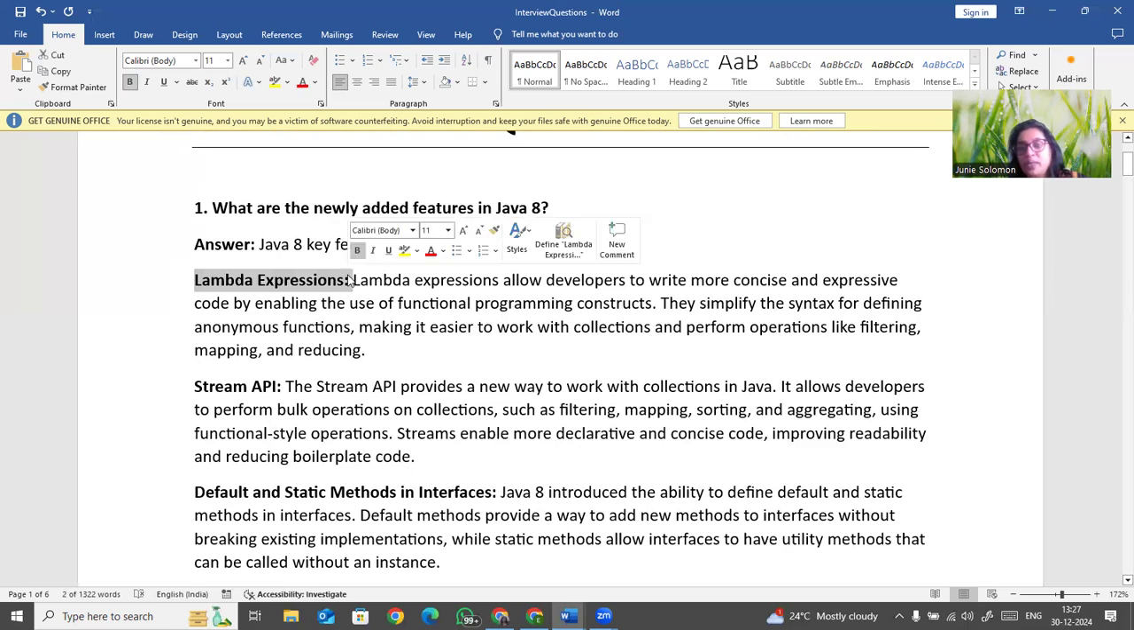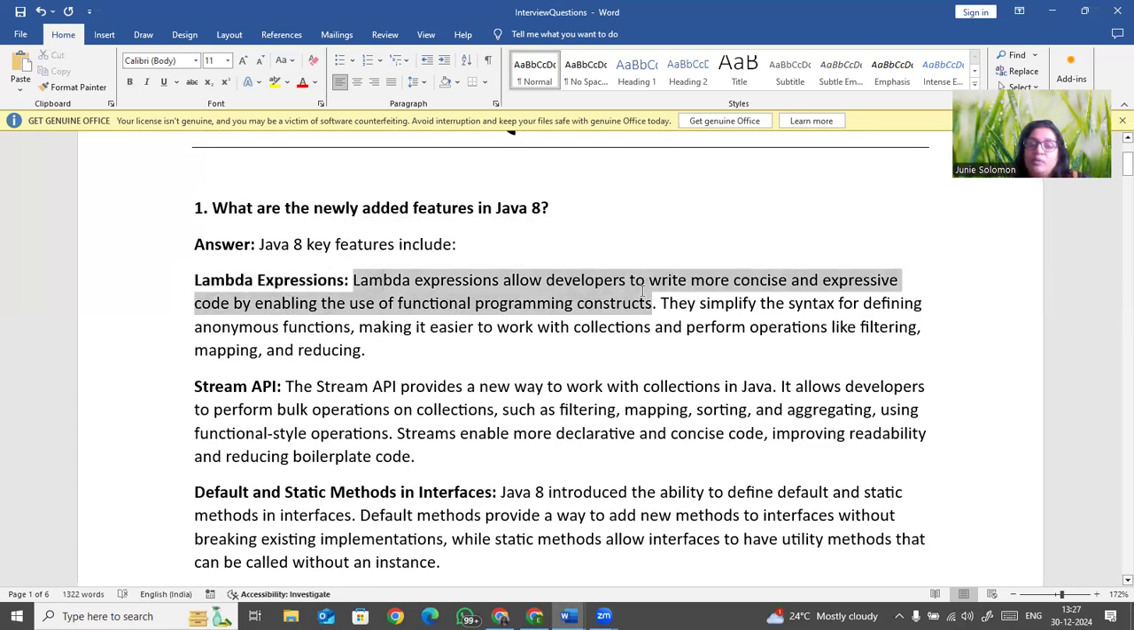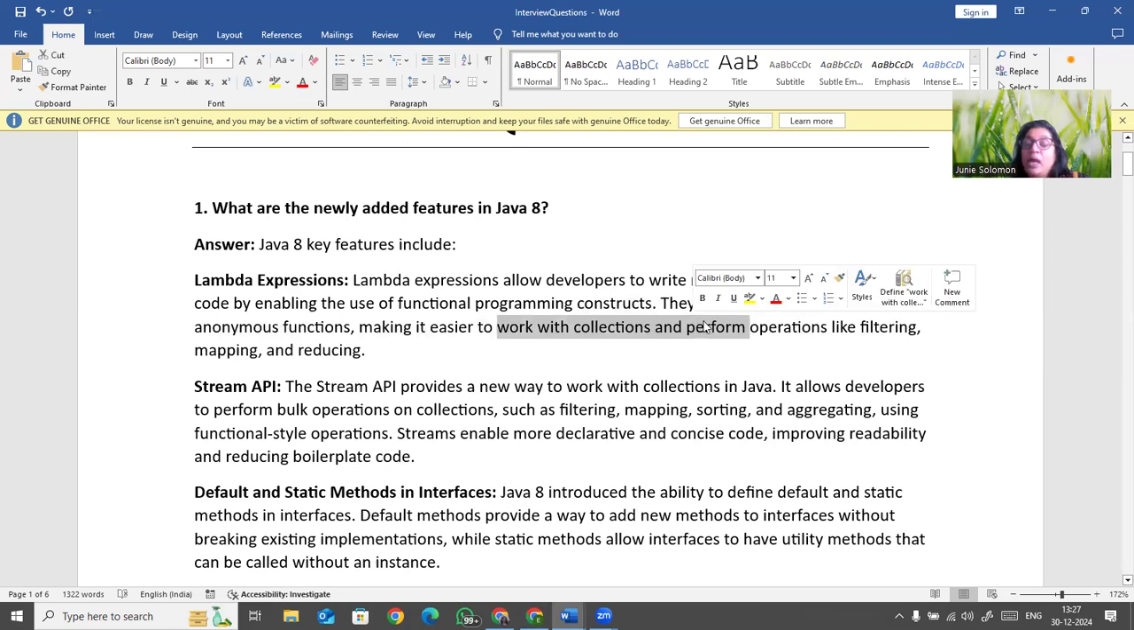Lambda expression, very soon I'll bring you many videos with example programs for lambda expressions, so don't worry. But first, a lambda expression allows developers to write more expressive code by enabling the use of functional programming constructs. Actually, it is simply the syntax for defining anonymous functions. An anonymous function is one where we are not defining any name for the function, and it makes it easier for collections to perform operations like filtering, mapping, and reducing.